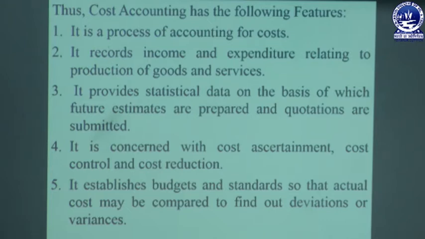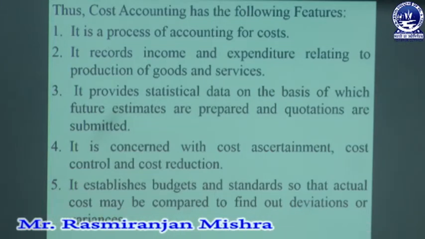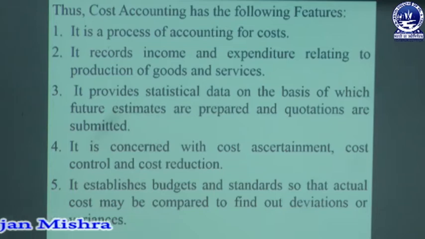Second one is, it records income and expenditure relating to production of goods and services, as it is one type of account statement, that is, a statement form. So we can take into consideration how much expenditure is incurred and how much income is derived relating to production of goods or providing of services, that must be taken into consideration.